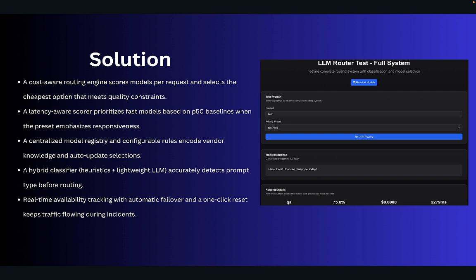The classification it does is actually very good. You use heuristic classification, then a lightweight AI classification, so I use GPT-4o-mini to do that. It also tracks the availability of the models in the system. I have up to 5 models in the system. If any one is failing, it skips that one and gives you a score for the others, so that everything doesn't go down.